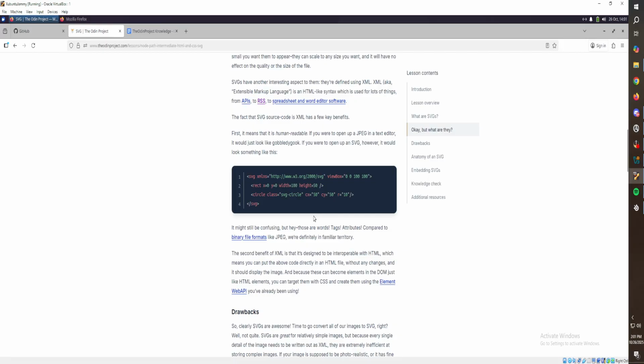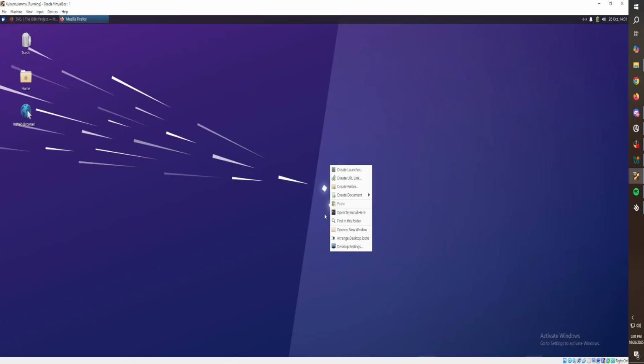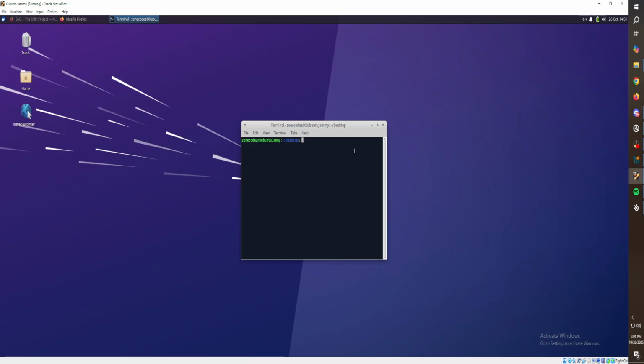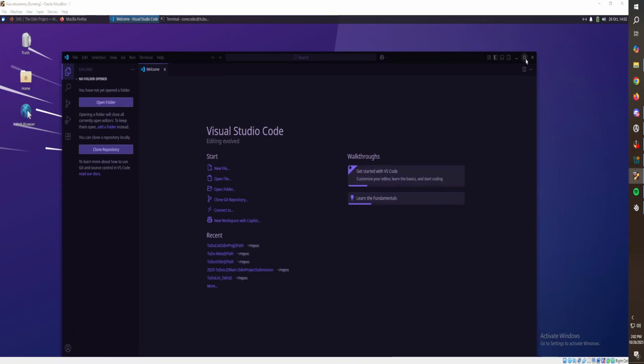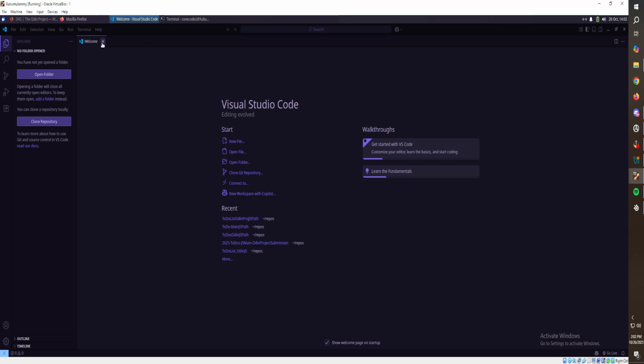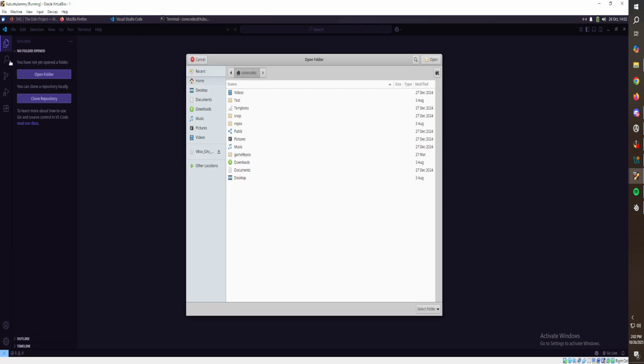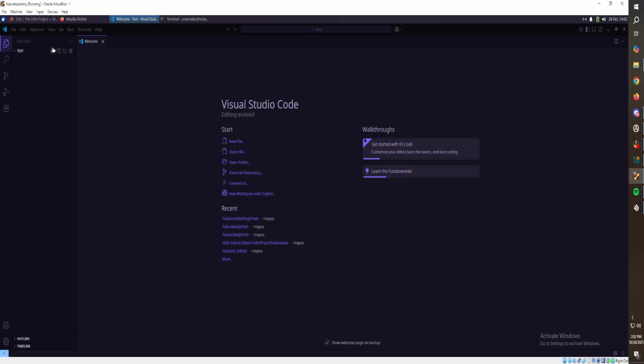All right, boys and girls. Let's do this. We're gonna code all here so that I don't have to swap the view. We're just gonna do everything on one screen. We don't care about that. We just want to literally make a random one. We can do test. Open the test folder. We just want to make an HTML file, svg.html maybe.